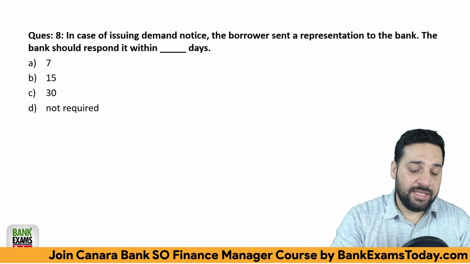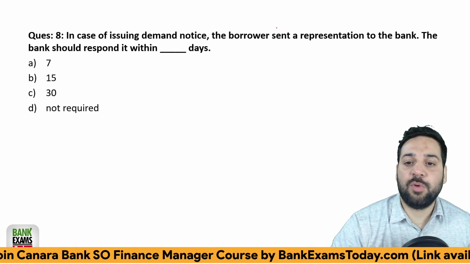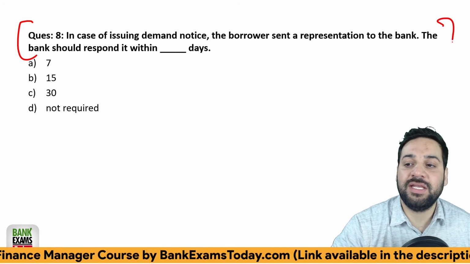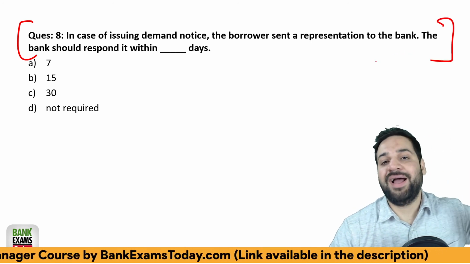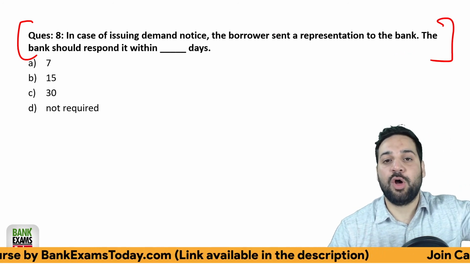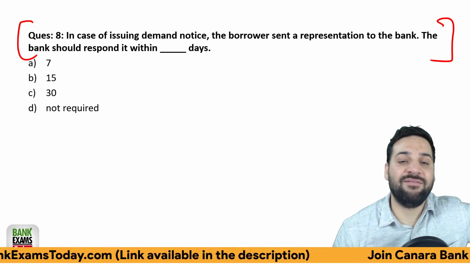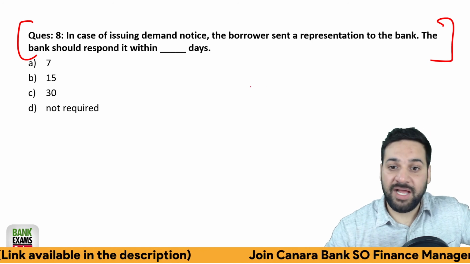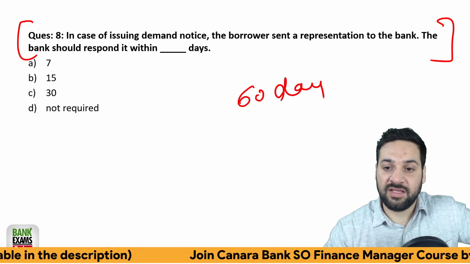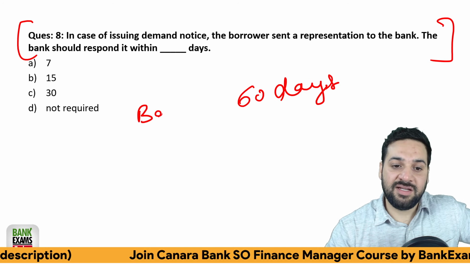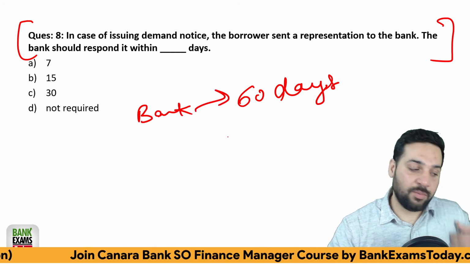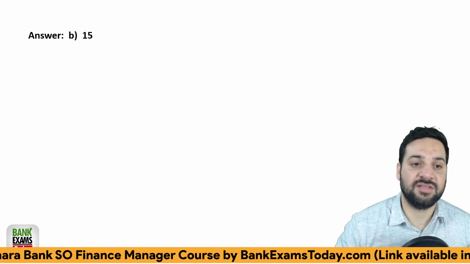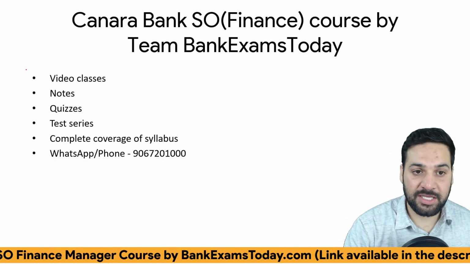In case of issuing demand notice, the borrower sends a representation to the bank. The bank should respond within how many days? If the bank sends a demand notice to the borrower, and the borrower asks for clarification from the bank, the bank needs to reply within how many days? Bank भेजता है 60 days का notice, ठीक है, to the borrower, and the borrower asks for the clarification from the bank, and the bank needs to reply within 15 days. बैंक को 15 दिन में reply करना है, ठीक है?